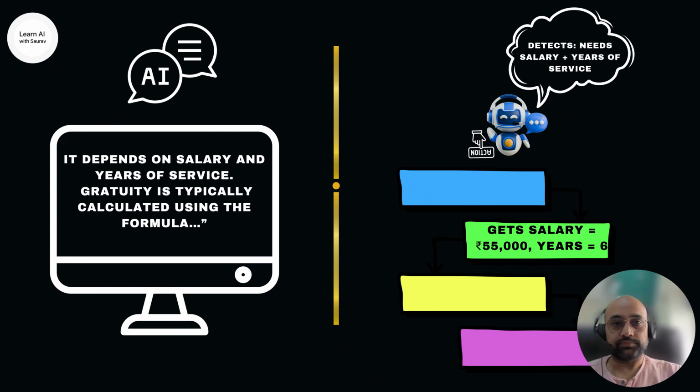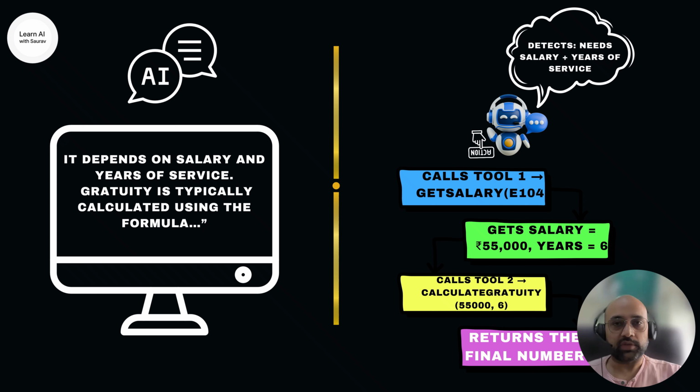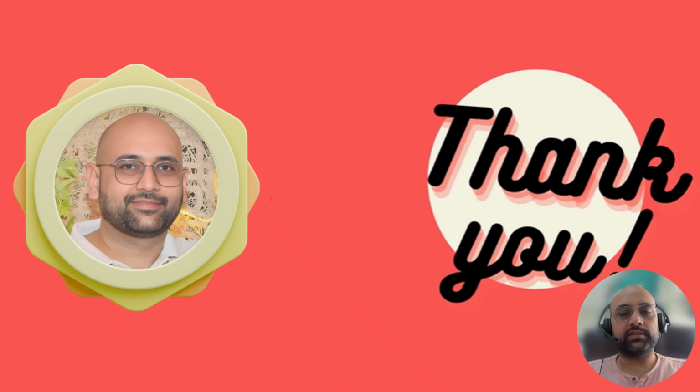On the other hand, an agent behaves differently. It detects that the task needs real data. It calls tool 1, gets the salary and years of service, then calls tool 2 to compute the gratuity, and finally gives you the exact answer. And that's all an agent is.